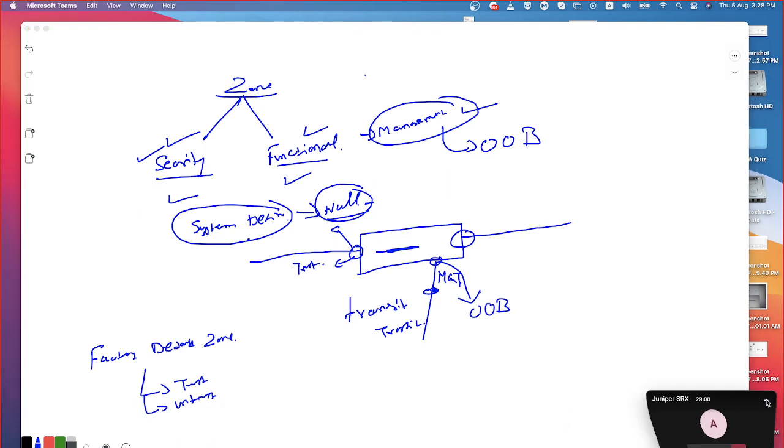So what Juniper has done is certain basic configuration, basic flexibility on the Juniper SRX boxes with respect to the branch offices. Okay, these boxes may be handled by limited experienced administrators. For them, we don't want to trouble them. So we have some basic configurations like default zones, trust and untrust zone, and the null zone will be there.